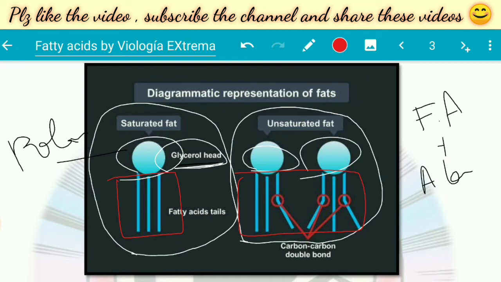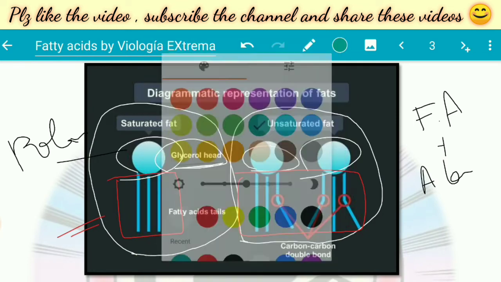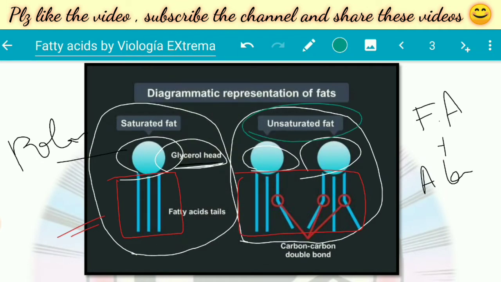So we talk about saturated fatty acids, which contain only single bonds in the hydrocarbon chain. So there is no kink in them. What is a kink? We will talk about it. In the saturated fatty acid, there is no double bond in the hydrocarbon chain, so there is no kink. While in the polyunsaturated fatty acids, or the monounsaturated fatty acid, there is a kink because a double bond is present. There can be a single kink if there is a single double bond, but there can be multiple kinks if there are more double bonds. Clear?